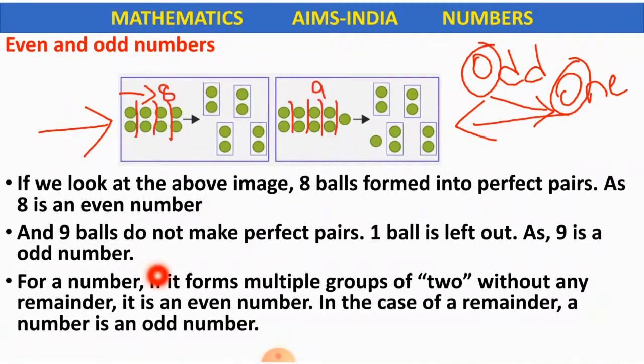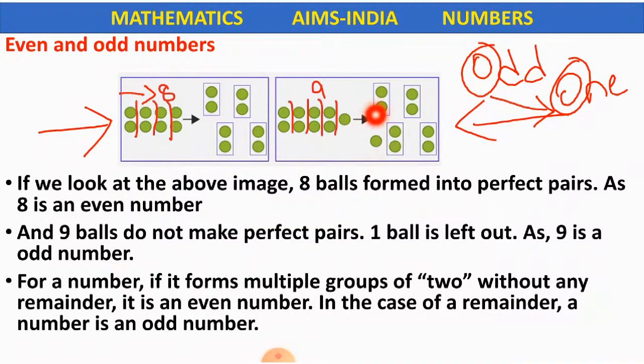For a number, if it forms multiple groups of 2, see, these are groups of 2, right? If it forms multiple groups of 2 without any remainder. What is remainder, children? Remainder means the number which is remaining. Here nothing is remaining, right? Without any remainder, it is an even number. Like 8 here. 8 is an even number because it formed groups of 2 without any remainder.